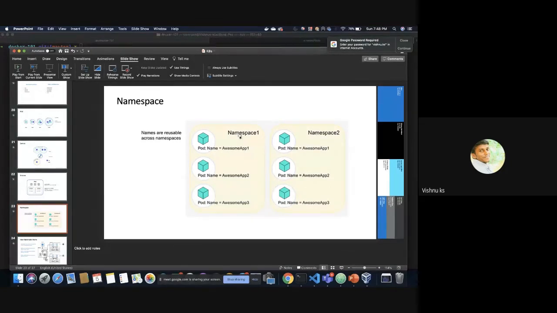So namespaces, I explained. So namespace 1 and namespace 2. Here the pod name is awesome app 1, and in namespace 2 also awesome app 1. If you create two pods with the same name, awesome app 1, in a single namespace, it will throw an error. But instead you can create multiple namespaces and have the same name for the pods or deployments or services or anything. And also you can restrict the user access to each namespace.